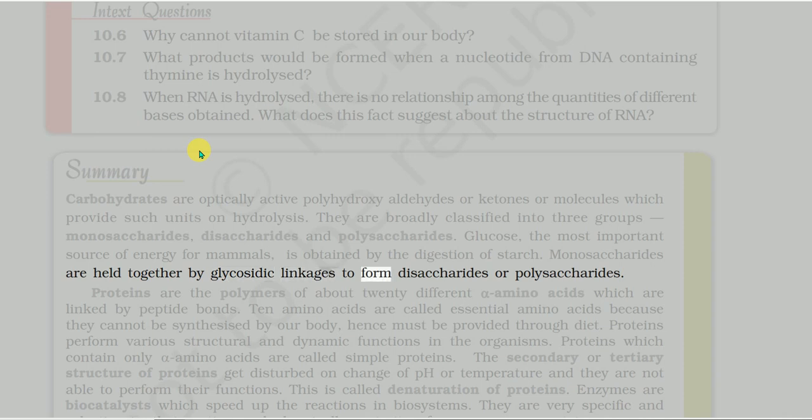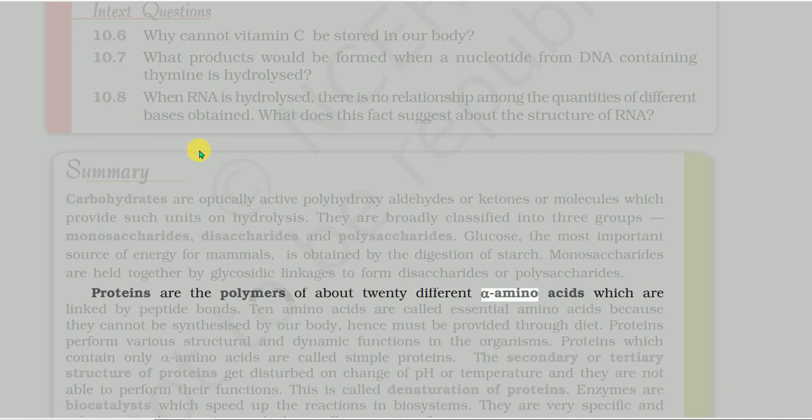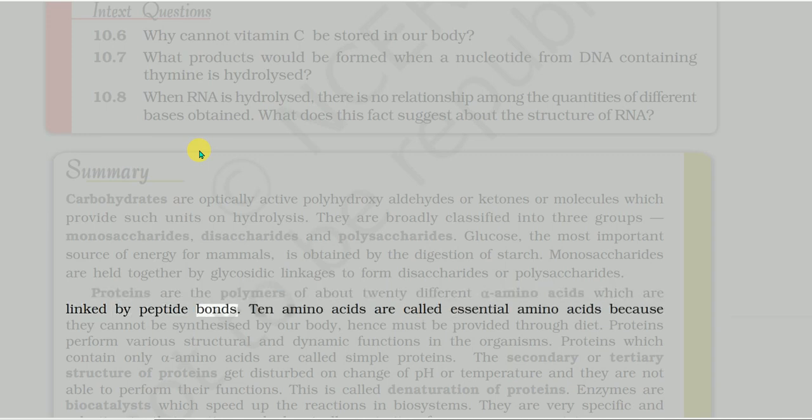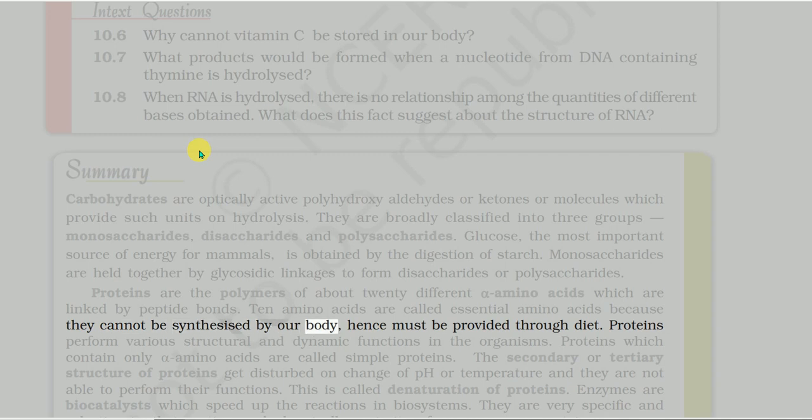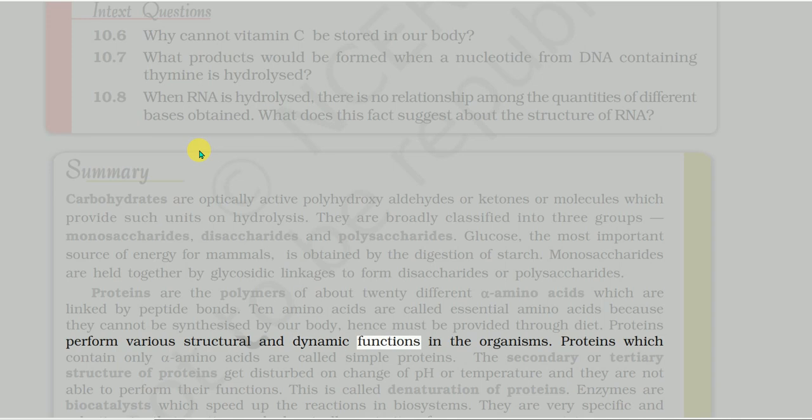Proteins are the polymers of about 20 different amino acids which are linked by peptide bonds. Ten amino acids are called essential amino acids because they cannot be synthesized by our body, hence must be provided through diet. Proteins perform various structural and dynamic functions in the organisms. Proteins which contain only alpha amino acids are called simple proteins.